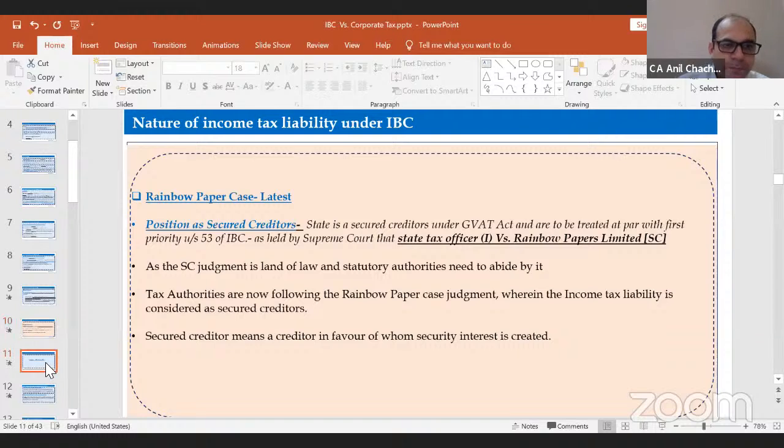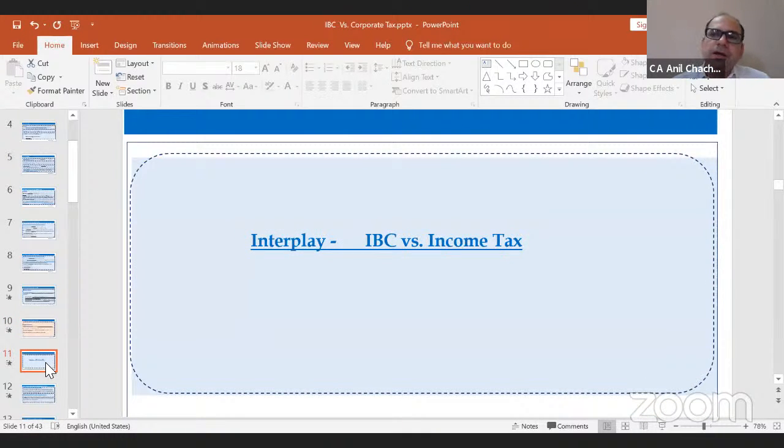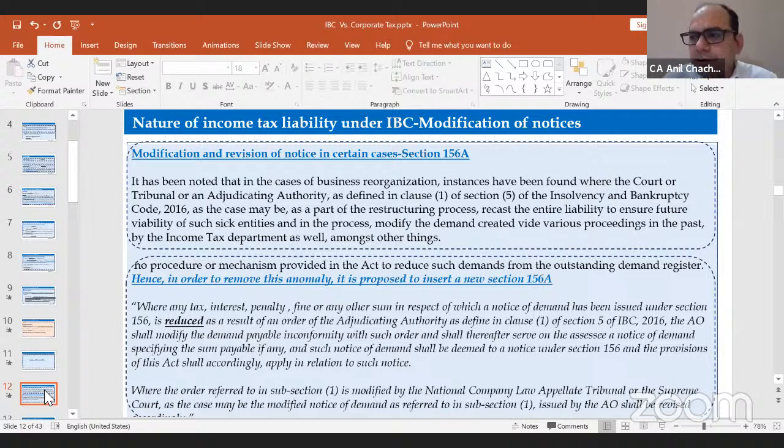So now let's discuss the interplay of the IBC with the income tax. As and when we apply either the Ghanshyam Mishra case or the Rainbow case, or section 31, which is binding on everyone, or section 53 of the IBC code, then the question is, suppose in my previous example of 1,000, 400 was allocated.